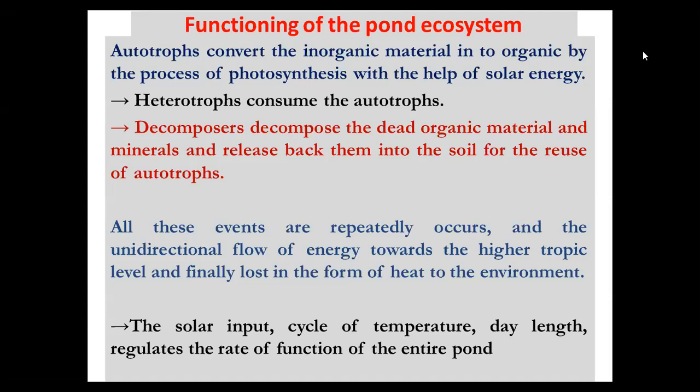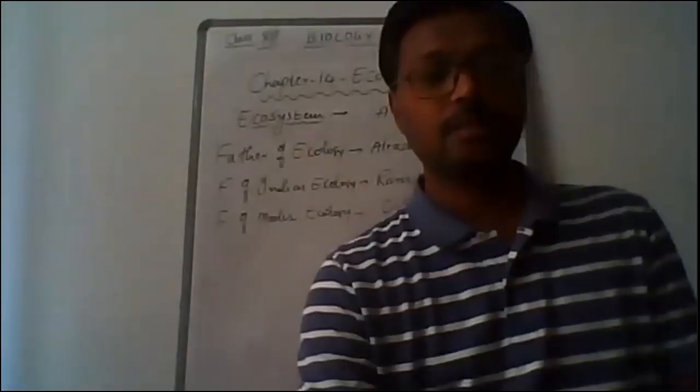So according to the availability of light, the temperature of the water also differs. The upper surface of the water is at a very high temperature compared to the bottom water. Because of this, stratification occurs and three different layers of water form because of the light. So this is called the cycle of temperature. The day length also. So solar input, cycle of temperature, and day length, all these three important features regulate the functioning of the ecosystem.